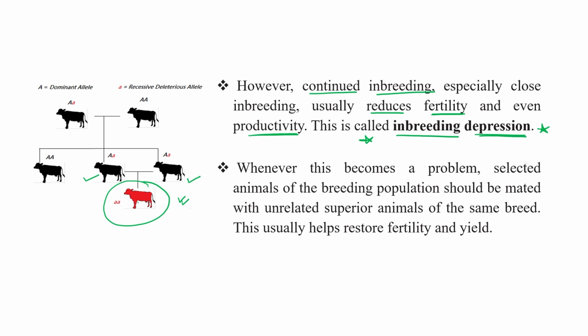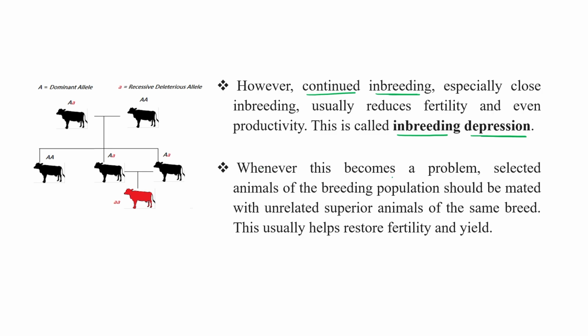Okay, so that's why it is mentioned over here that inbreeding depression also occurs if continuous inbreeding happens in closely related breed members, right?